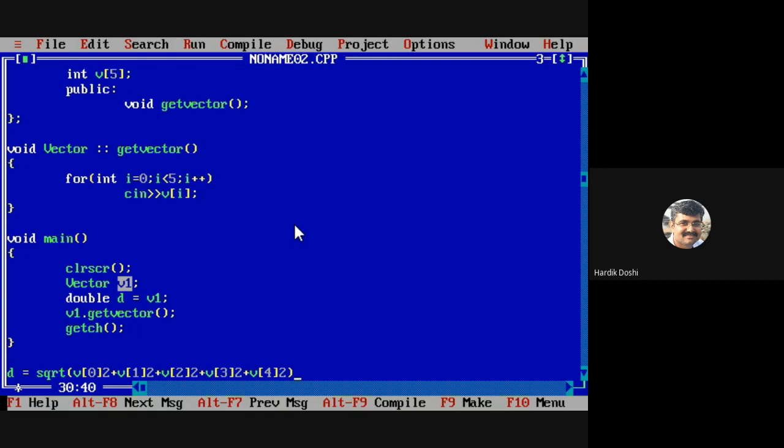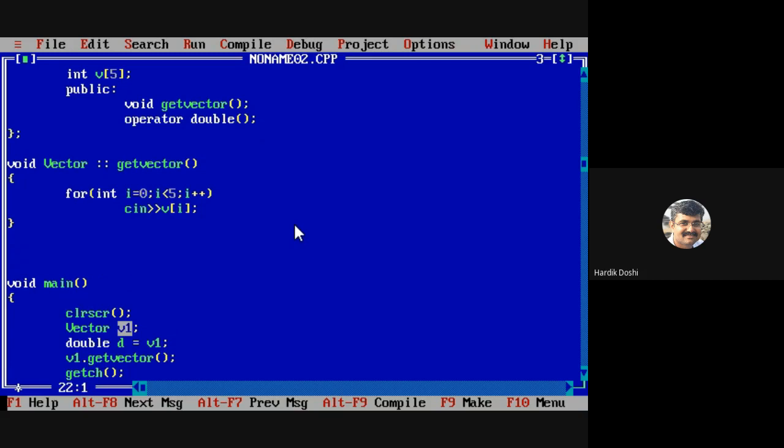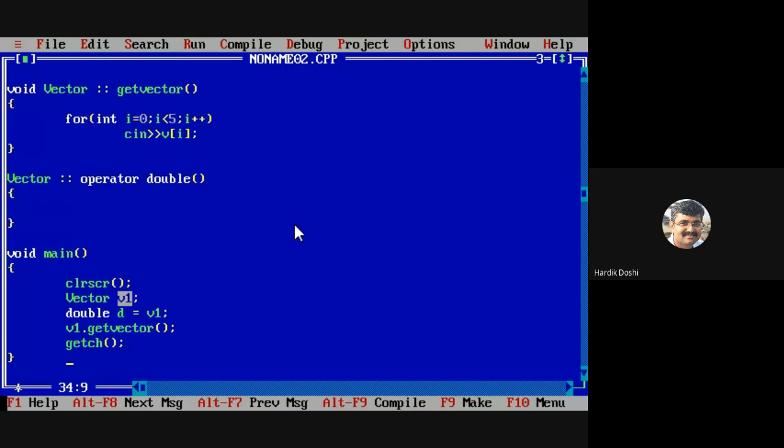I'm wondering how to do this and where to write this formula. Operator double. Distance will be calculated in double. So vector operator double, wherein you will be writing this logic. You write this logic. Why you have written this?